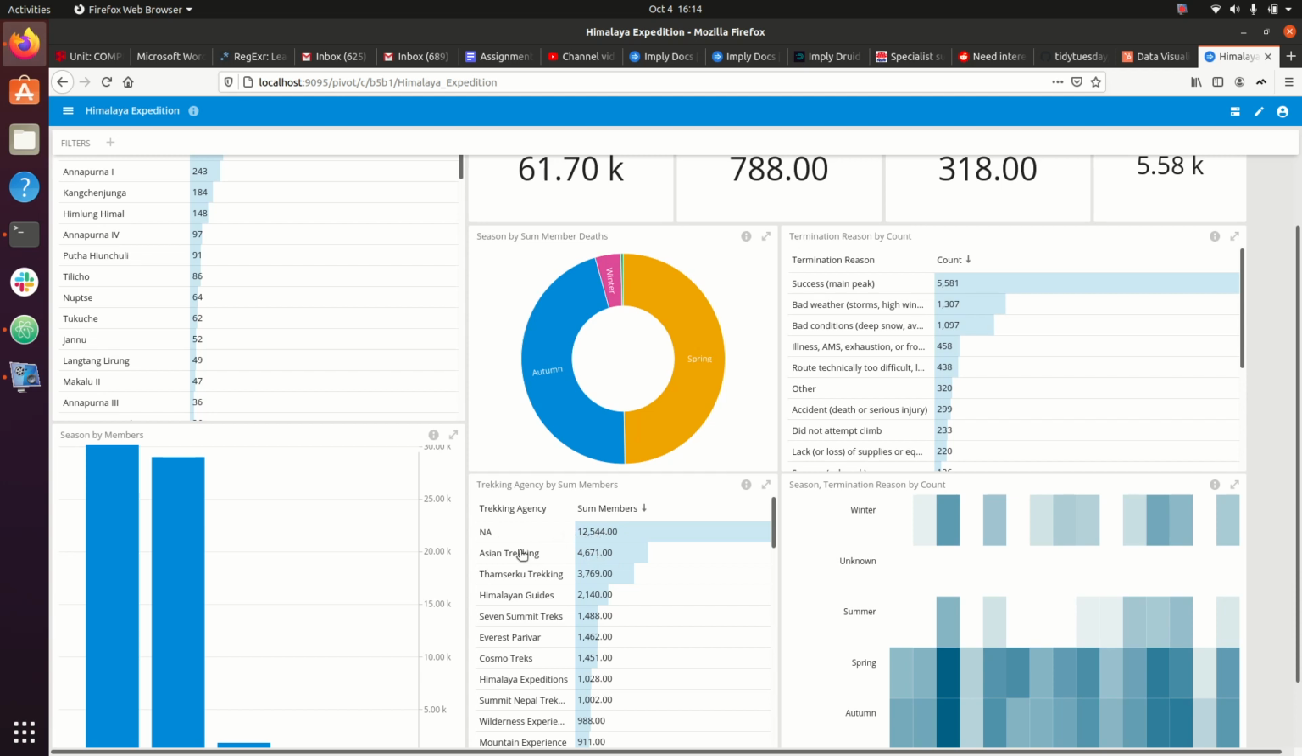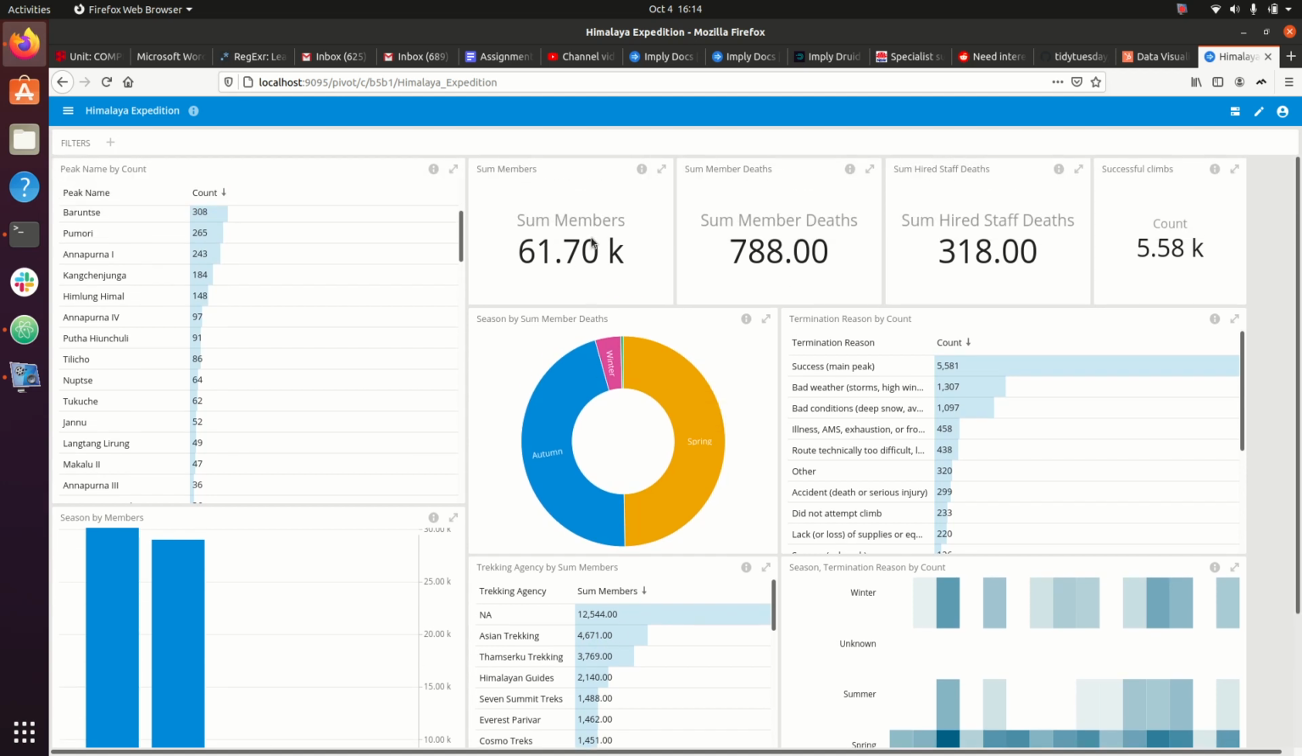Here you have NA, but the top one is Asian Trekking with about 4,600 members. And other interesting data we have here is the total number of members, the deaths that have occurred here, and on the treks. We also have some information about the reason why the trek was terminated, and it seems like more people keep finishing or getting to the peak, which is a good thing. And well, the deaths are low, but we also still want to keep track of what is happening, which seasons they usually happen at, and that's why I have this on the pie chart.